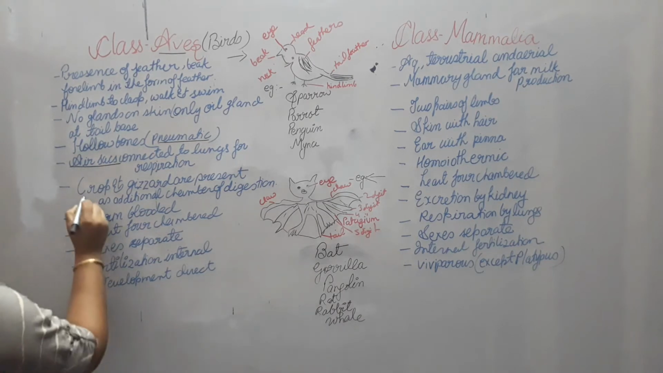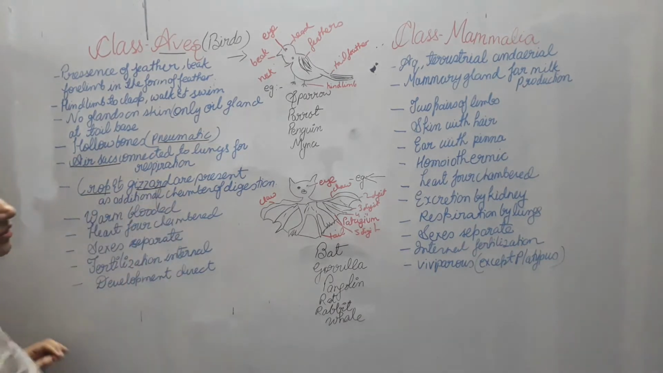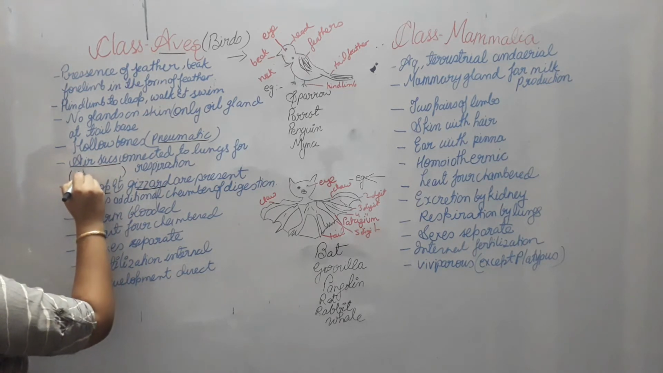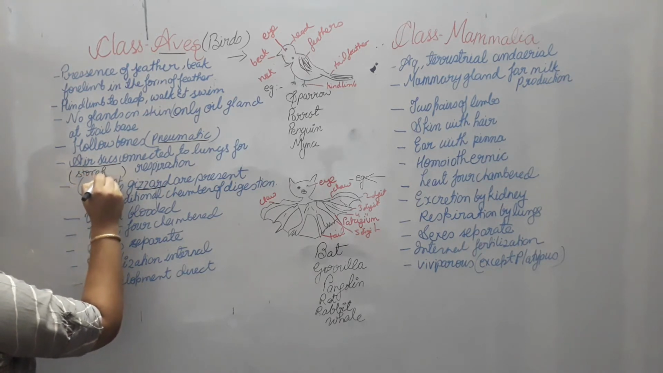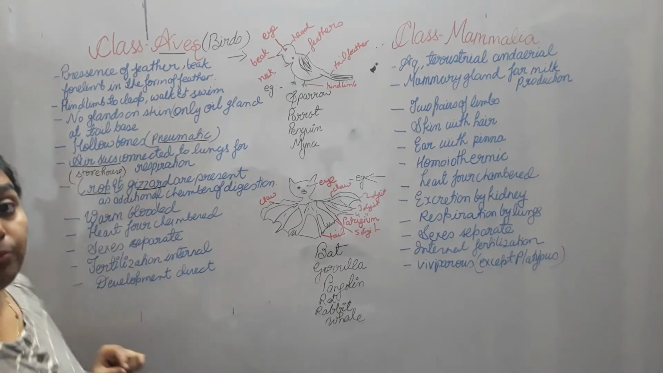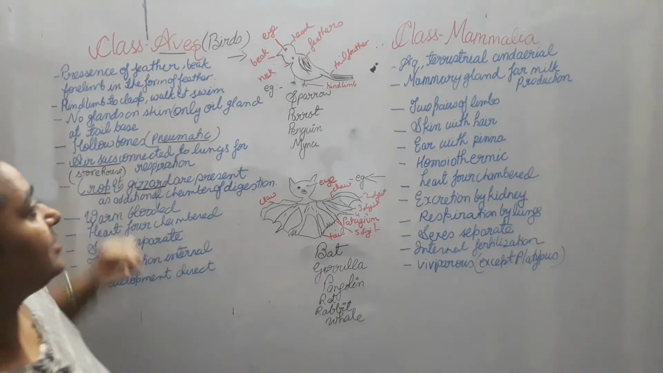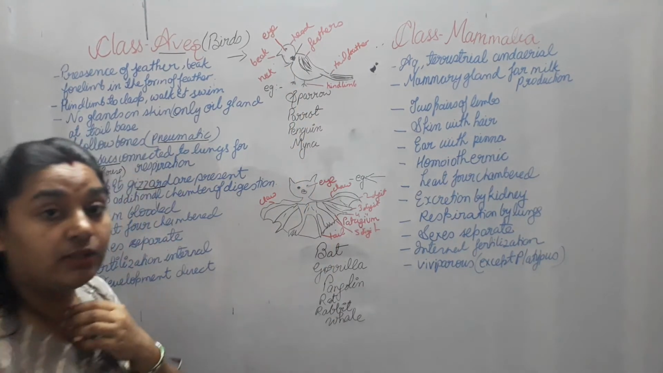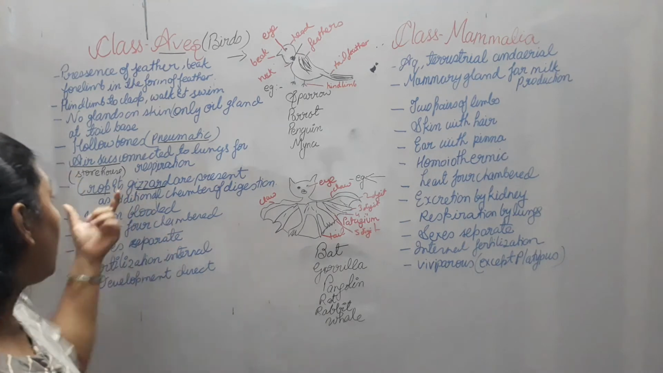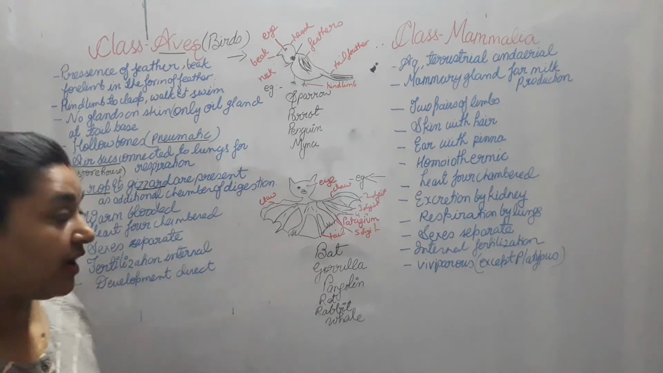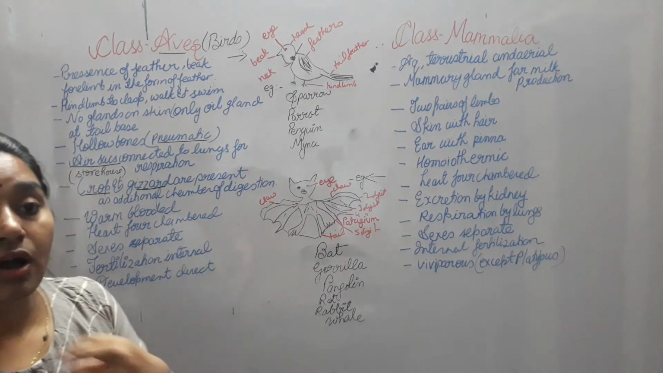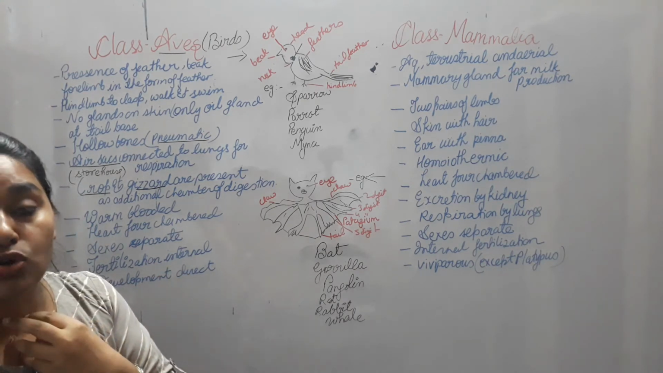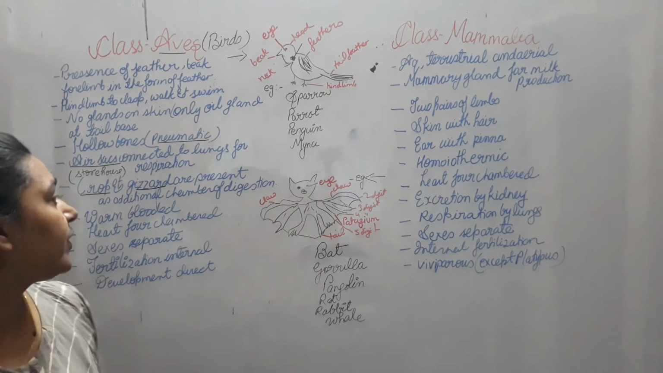Next, they have a crop and gizzard. Crop is actually a storehouse in birds, present here at the neck surface. At this place inside the body, in the neck, this crop is present which works like an esophagus, and this is just a place where birds store their food. So this is a storehouse of food in the birds.